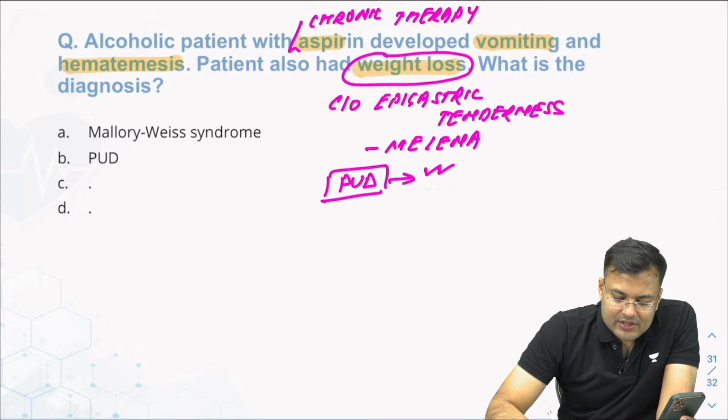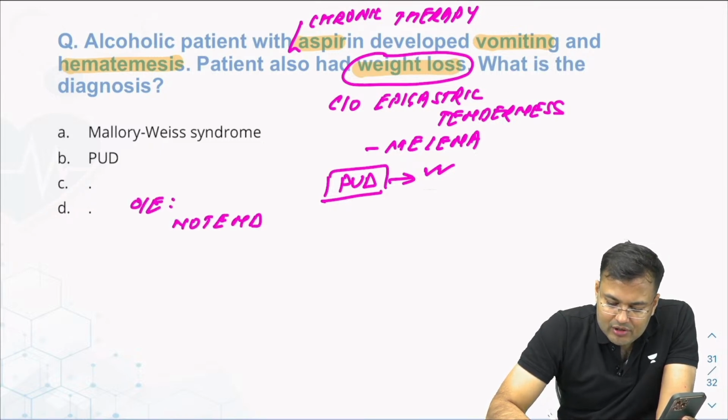No tenderness or distension. Why is there no tenderness or distension on examination? Because the patient is not having peritonitis. So there is no tenderness or distension.